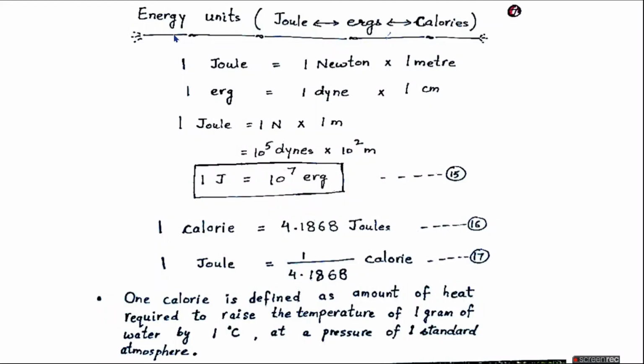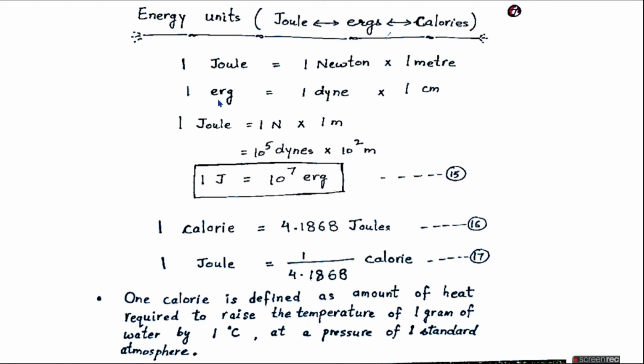Now, the commonly used units of energy in classical mechanics are joule, ergs or calories. We know that 1 joule is equal to 1 Newton multiplied by 1 meter, meaning when a force of 1 Newton causes a displacement of 1 meter, the energy equivalent or the work done is 1 joule.